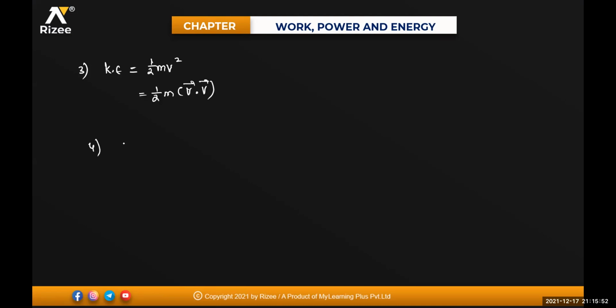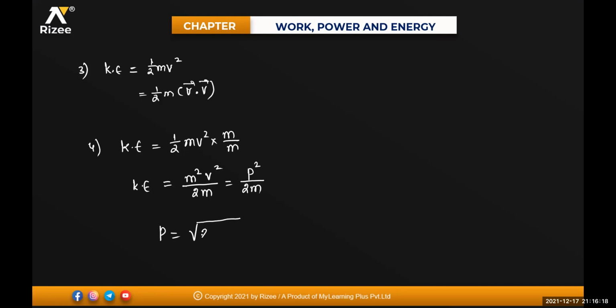Kinetic energy can also be written in terms of momentum, beta. Kinetic energy is equal to half into m into v square, multiplied and divided by mass m. This will become m square v square divided by 2 into m. M into v is what for me? Momentum. So it is p square divided by 2 into m, isn't it? Or else momentum p is equal to under root of 2m into kinetic energy. So these are the different forms of kinetic energy, beta. Momentum is the product of mass into velocity.